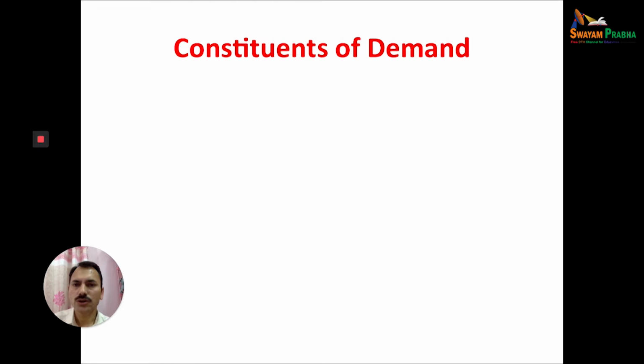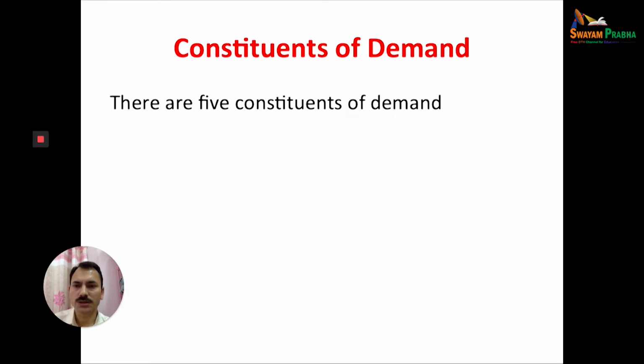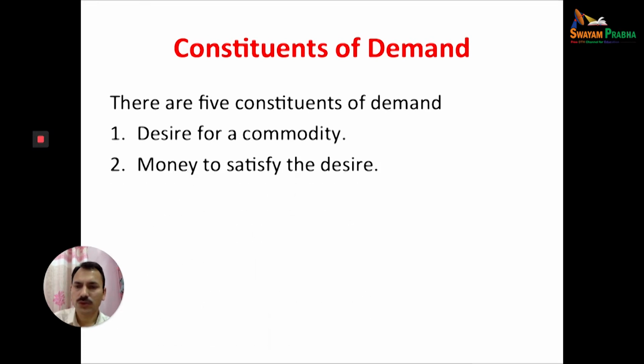Next, constituents of demand. There are five constituents, or components, of demand. One, desire for a commodity. In demand, you must have the desire for a commodity. Two, to fulfill that desire, you must have money.